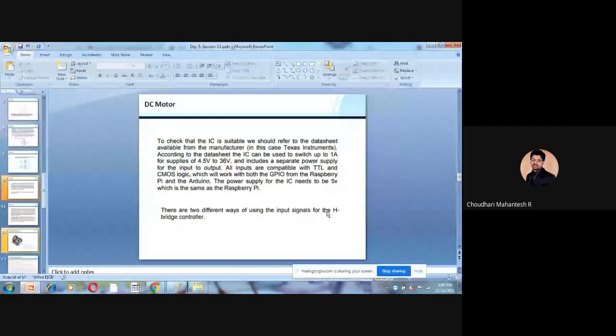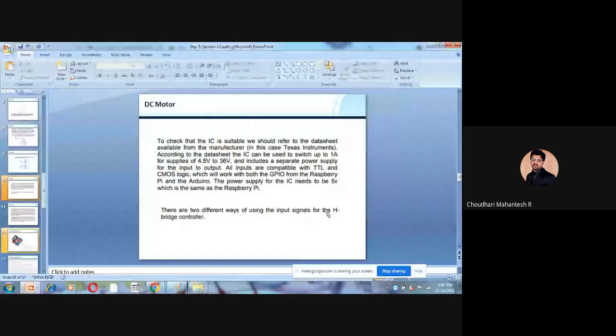Initially we need to know basic concepts like the operating range, what voltage it operates with, how much current it consumes, and sensitivity, if there are any advanced techniques. The data sheet is very important, as we come to know everything from it. According to the data sheet, the IC can be used to switch up to a given current at a given voltage, with a separate power supply.